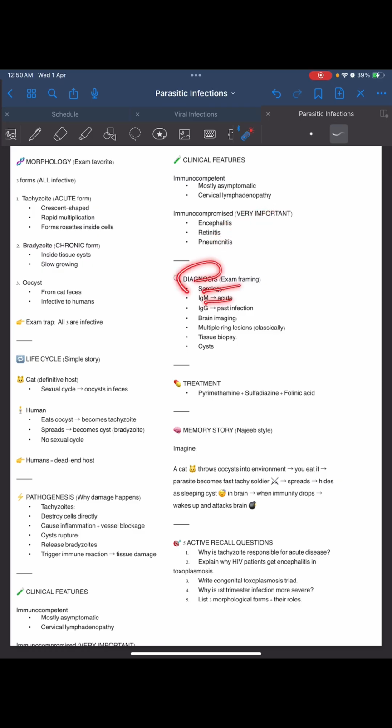Okay, and diagnosis by serology: we can see IgM in the acute phase and IgG in past infection of 7 weeks. Brain imaging will show multiple ring lesions. Classical tissue biopsy, we can see the cysts, and its treatment is pyrimethamine, sulfadiazine, and folic acid.